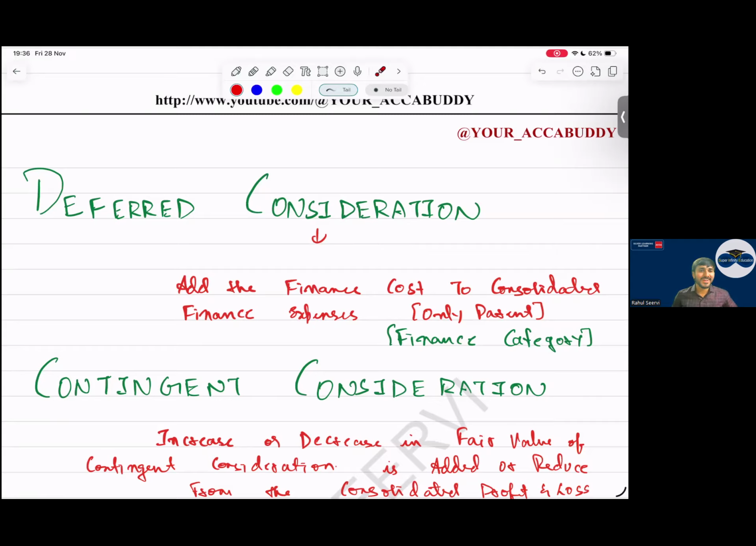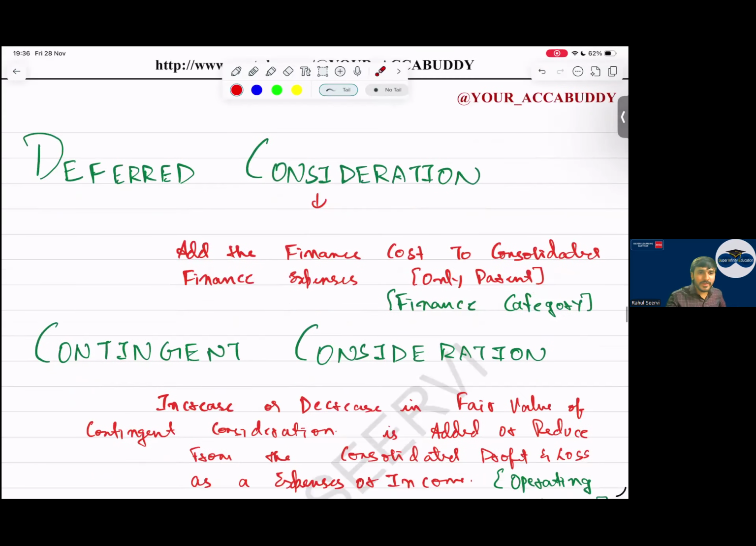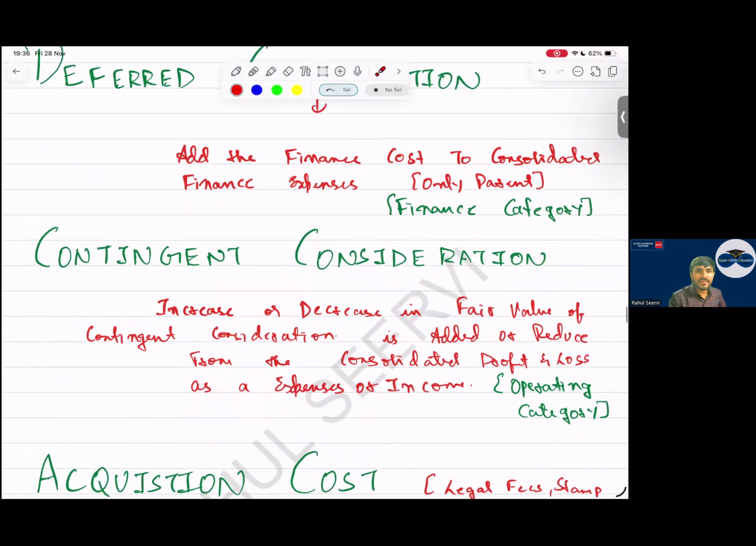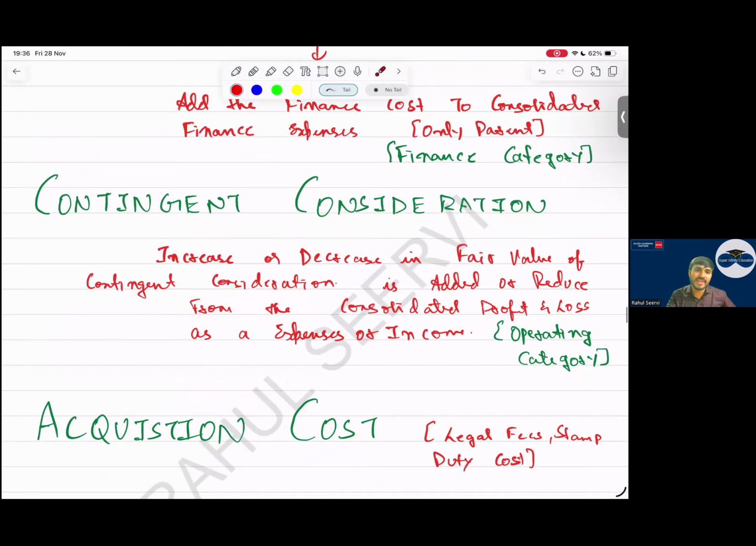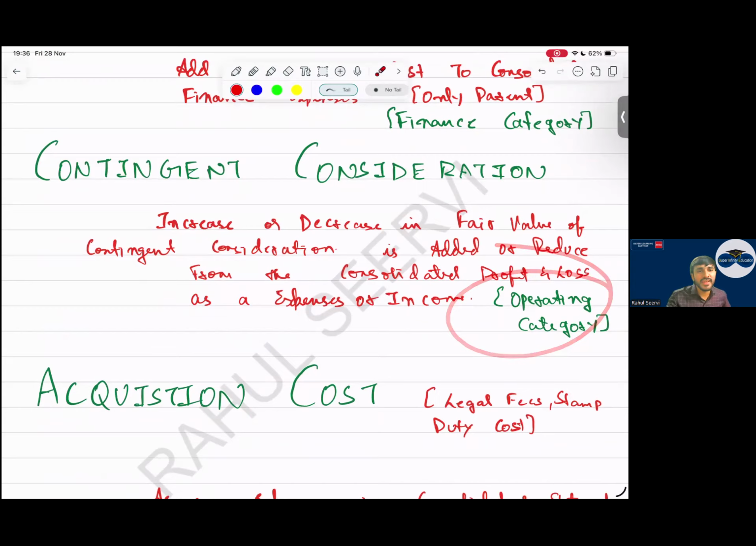The chat box is full, saying financing category. I just explained above, it is operating. Understand, it is for the business purpose. Logically we think everything will go to financing. Yesterday's class I also mentioned significant financing component, and there you said financing. No, it will go to operating category.